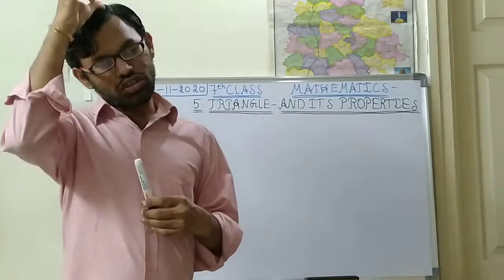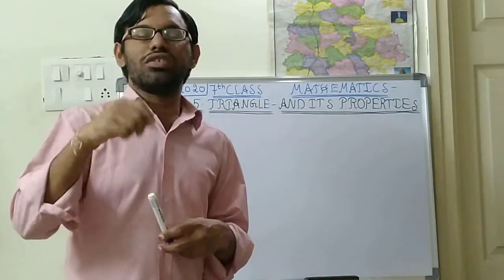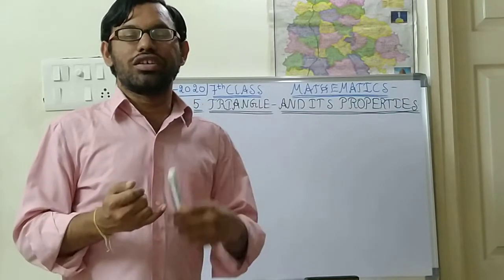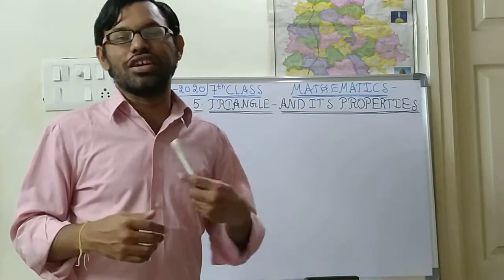Same like that, today we shall discuss in detail about one shape. What is that shape, and what are the things in that shape? We shall discuss in today's class.